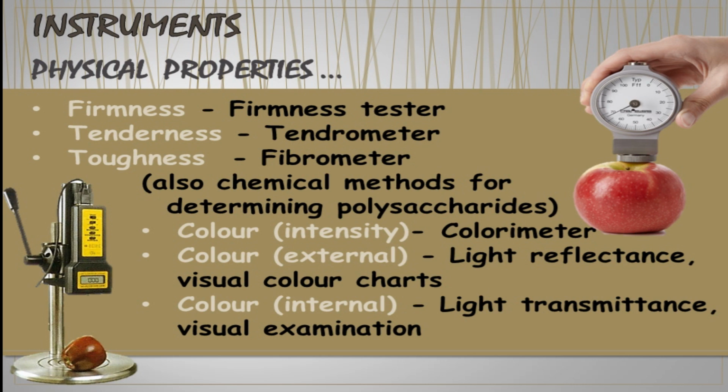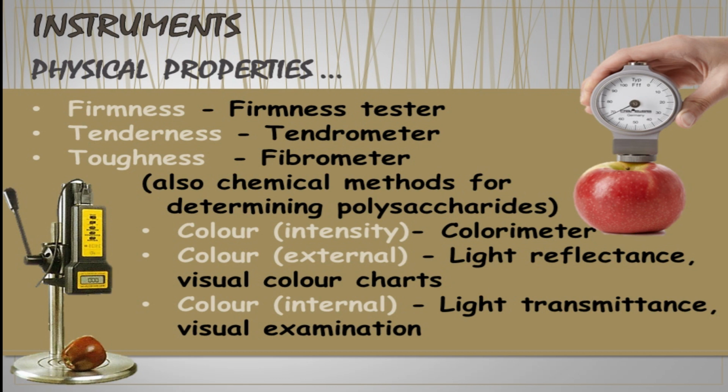When we come to the instruments, mainly we are measuring the physical properties. The main physical properties are firmness, tenderness and toughness. Not only that, we can measure the color also. For the firmness, we can use a firmness tester. For the tenderness, we can use a tenderometer. For the toughness, we can use a vibrometer.